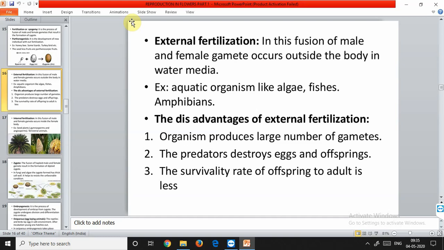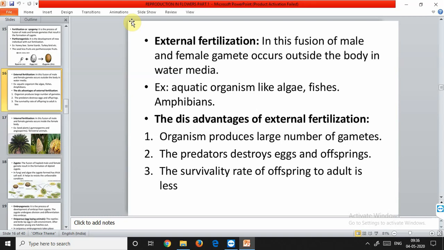So organisms exhibiting external fertilization show great synchrony between the sexes and release a large number of gametes into the surrounding media. This is the case, as I told you, that a large number of gametes has to be produced, because if the fertilization is done in water, so as to reduce the chance of loss of these gametes, and fertilization can be in a broader sense.